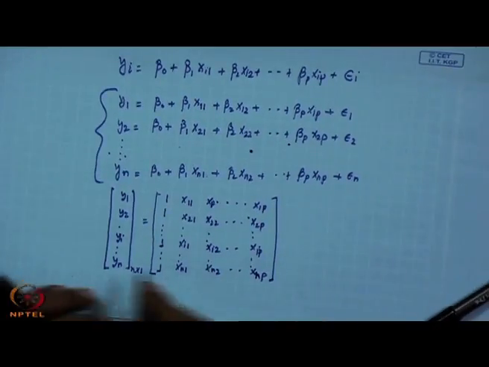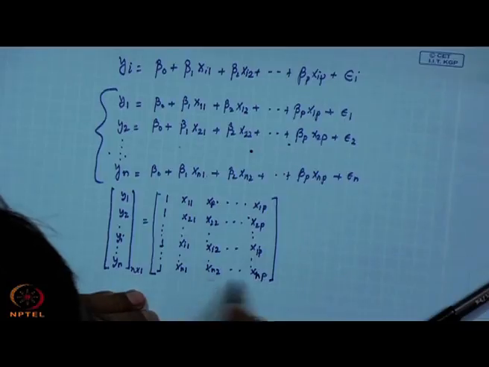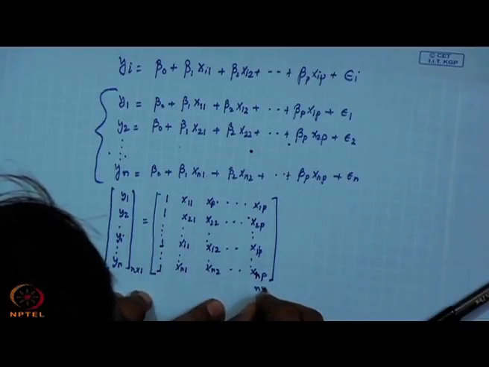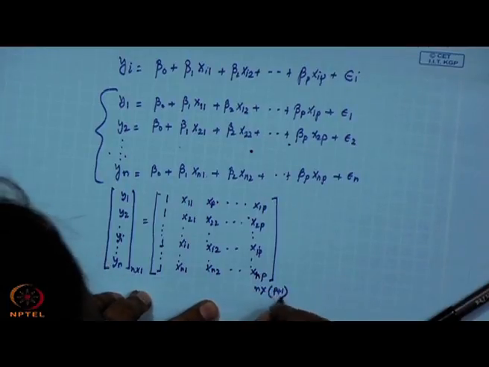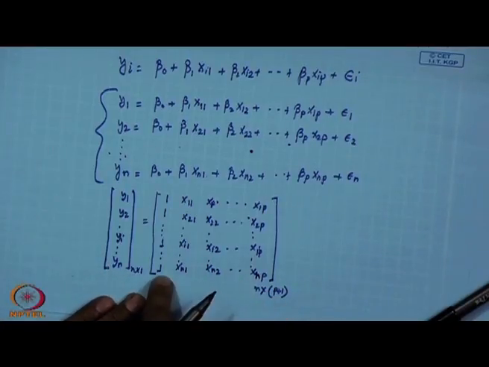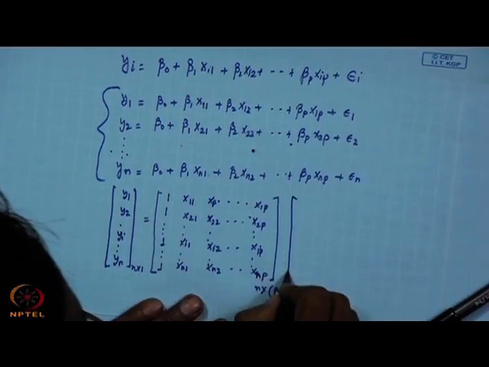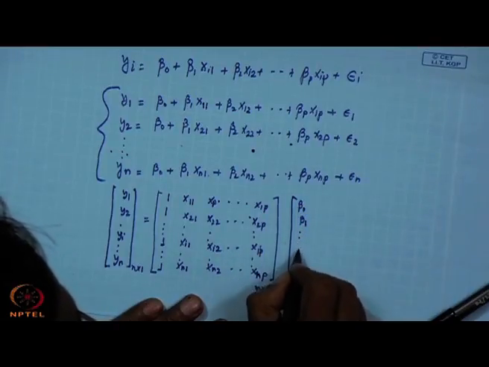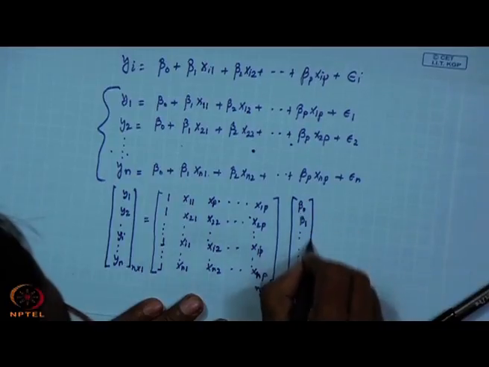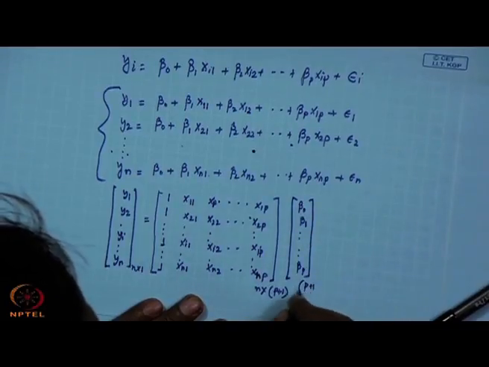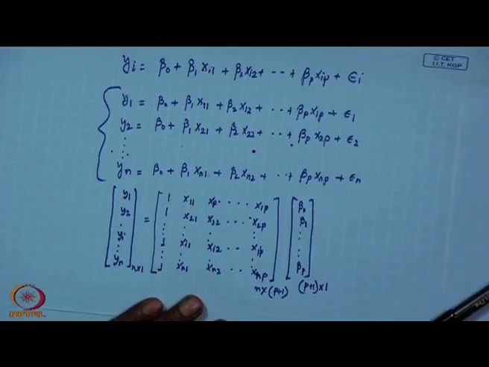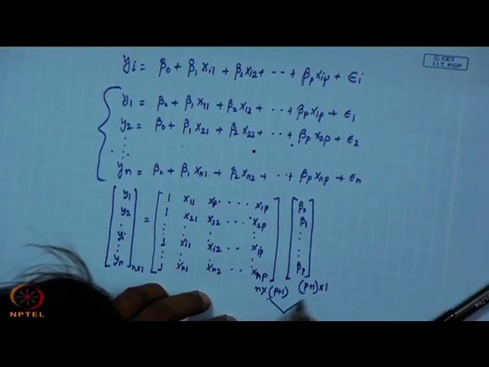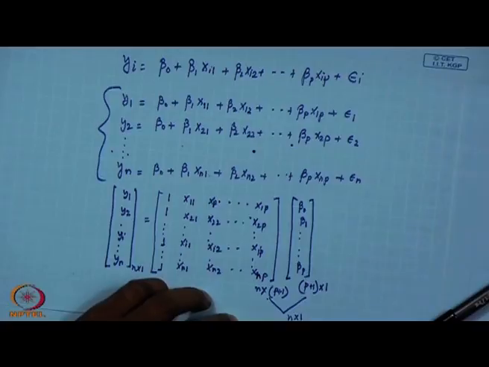Fine. So, this one is now n into p plus 1, p variables, 1 for the intercept. So, if I multiply it by beta 0, beta 1 to beta p, this will be p plus 1 into 1. Then the multiplication of this will give you n cross 1.